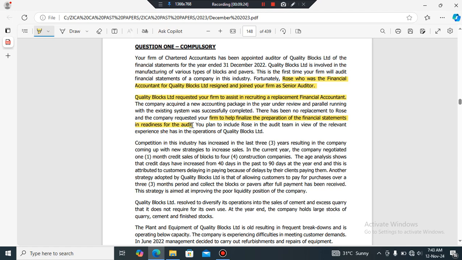And what we need to do is we need different individuals to take up the role of preparing financial statements, or the individuals who prepare financial statements should not be included as part of the audit and assurance team. So now you plan to include Rose in the audit team in view of the relevant experience she has.